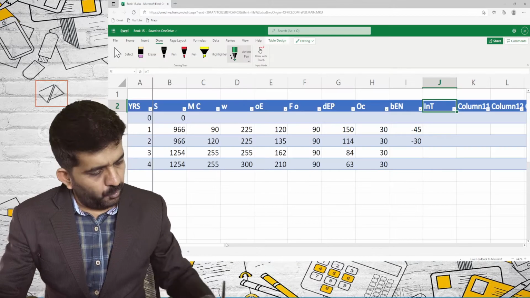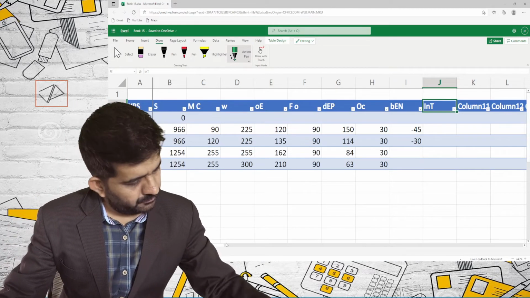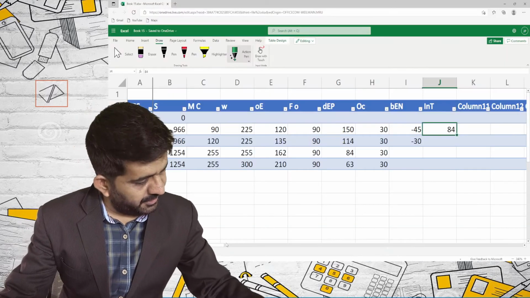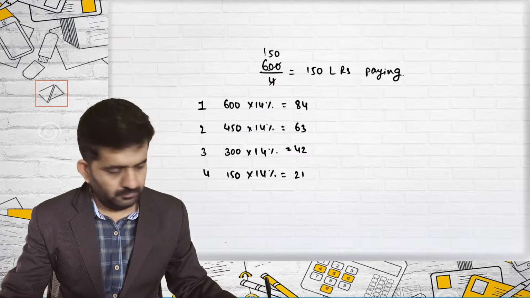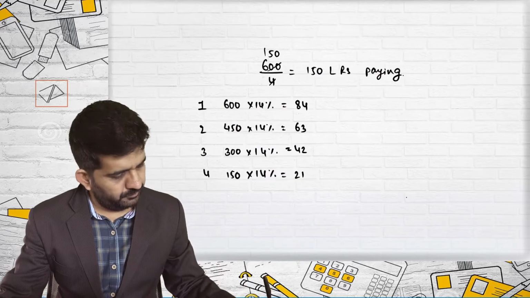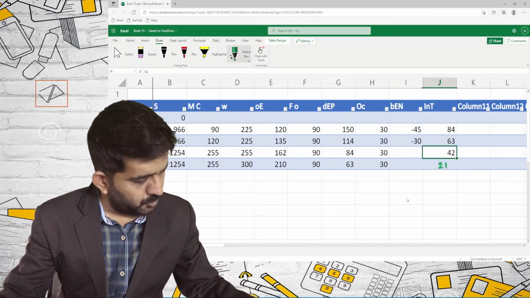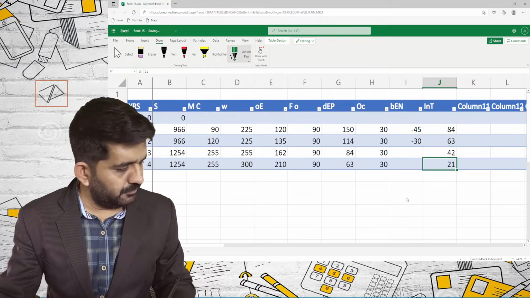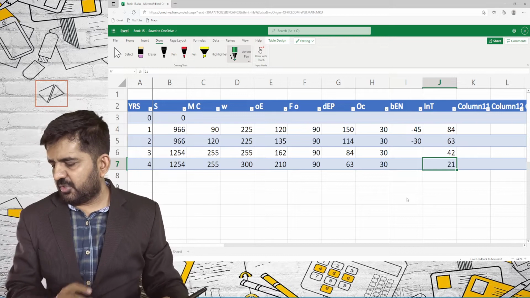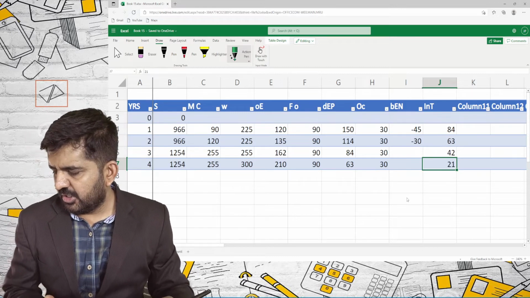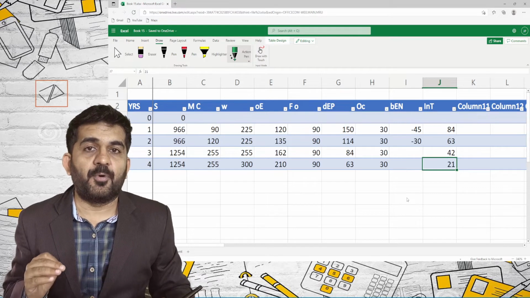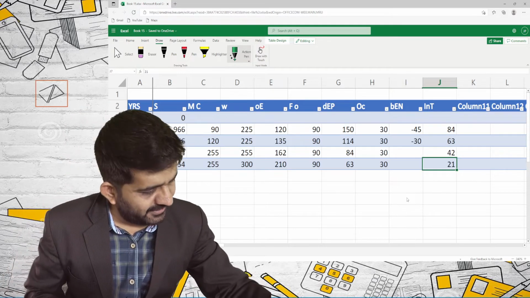This is the interest which I'll be paying for all 4 years. First year 84. Second 63. Third 42. This will be 21. So this is 4 years interest. So we have considered depreciation, interest, and every other cost. Now I can find out profit before tax.